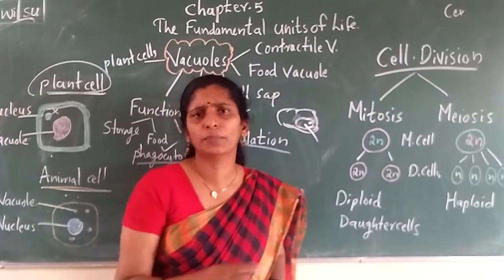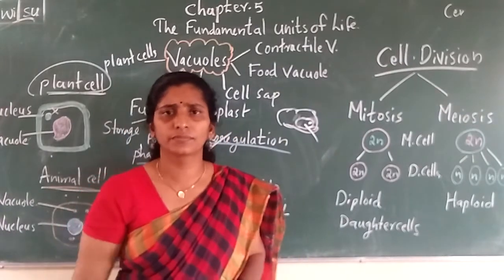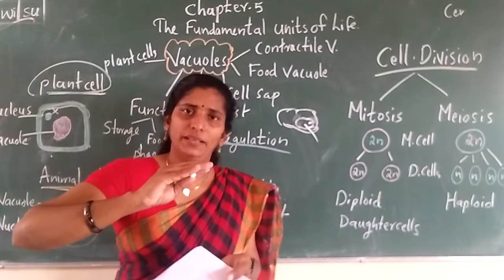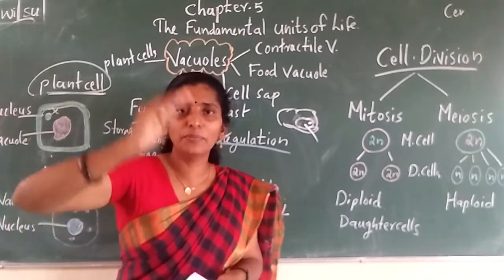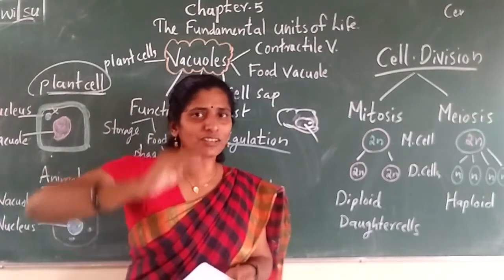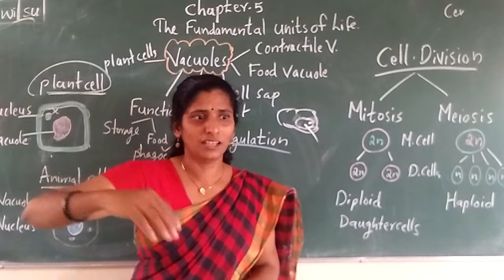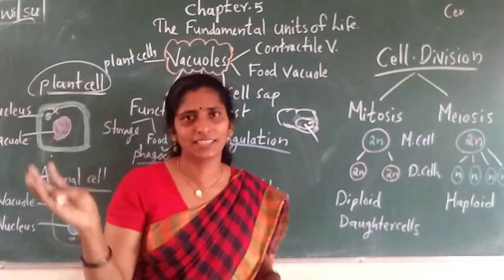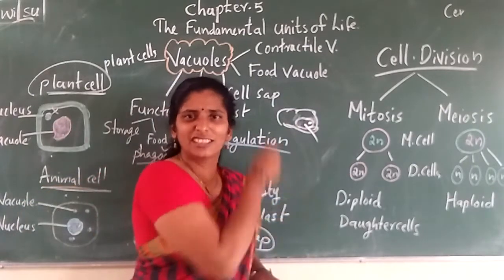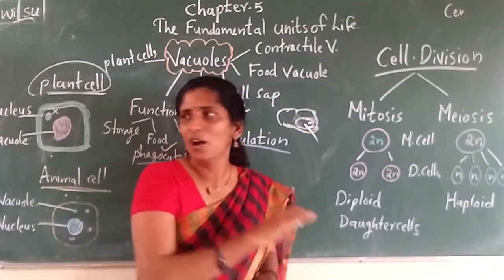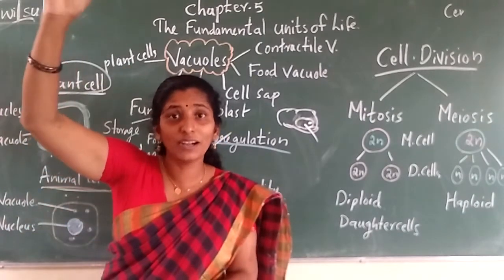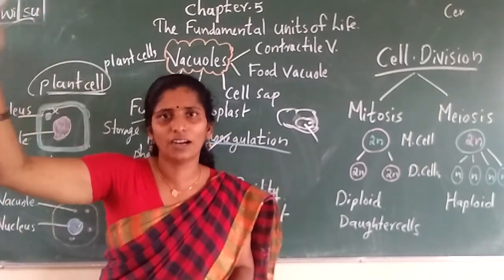Why does the cell want to get multiplied? See, just after birth you are a very small baby, is it? And after 6 months you will be bigger, and you just start to smile and say some words, and after some days you will become a little bigger, start to run and disturb your mother, is it? And then a little bigger, take a pencil or something and draw everything and make the place dirty, is it? So like that, what are you doing? You are growing. So for that growth what is needed?